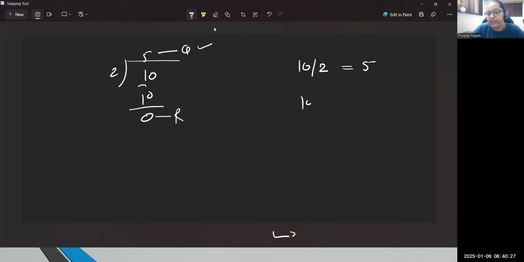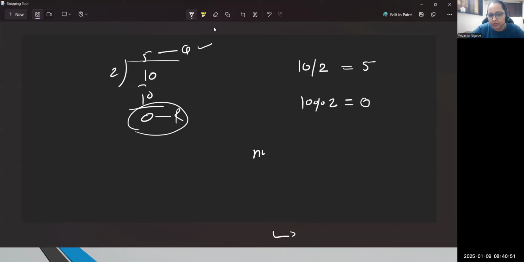Correct? But when I say 10 mod 2, it is equal to what? Mod always returns the remainder part. So the mod answer is 0. Whenever any number is completely divisible by 2, your remainder should be 0. Correct? So how can I validate that a number is even?